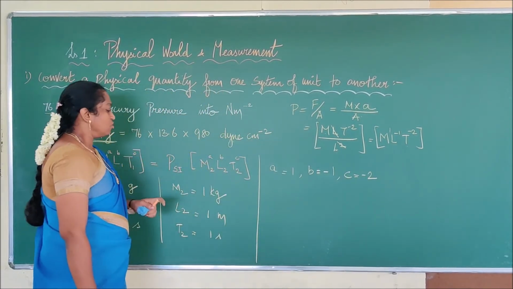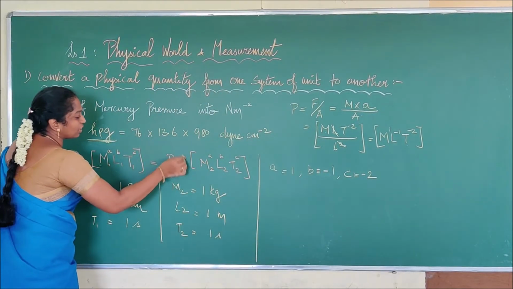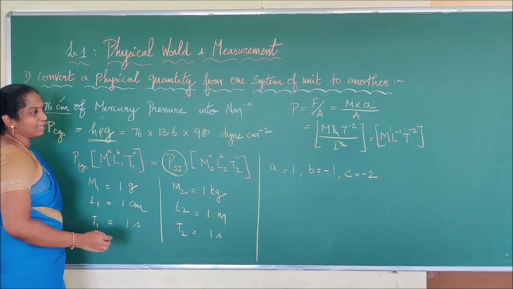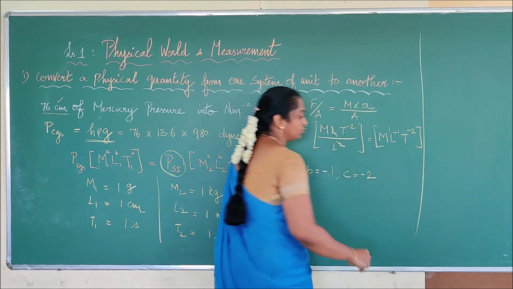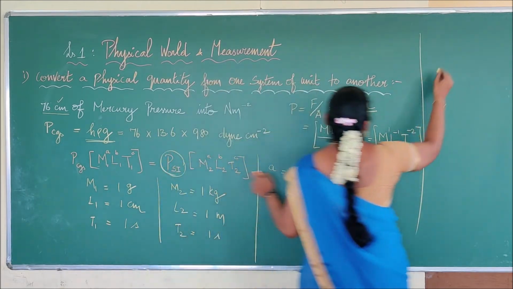Now we'll do it. What are we going to calculate? We are going to calculate P in SI. So what are we going to do? I will write it here.